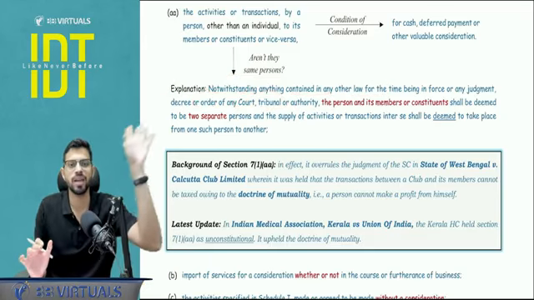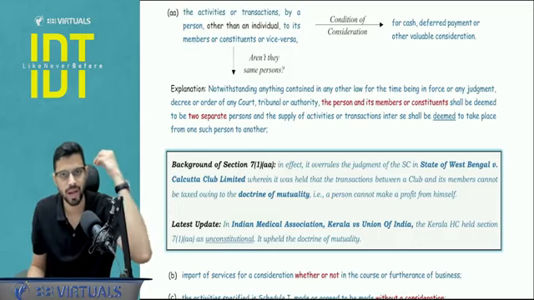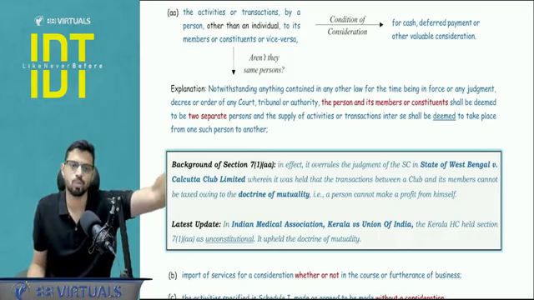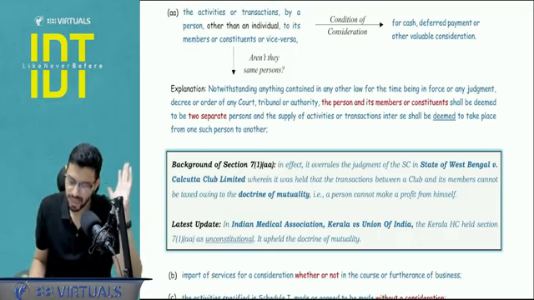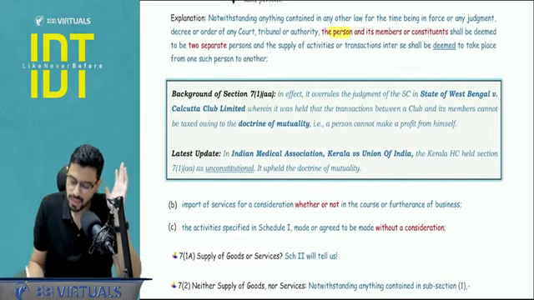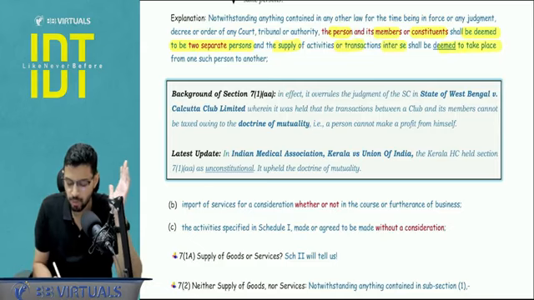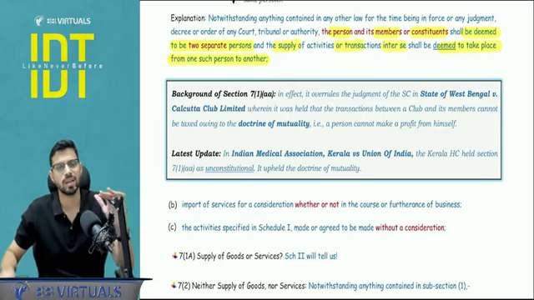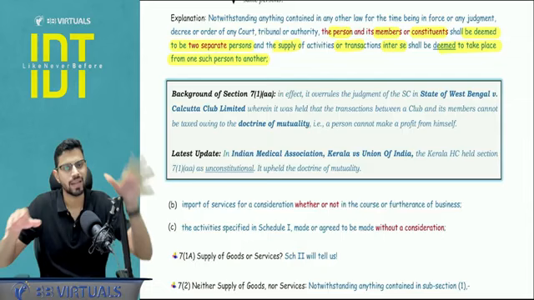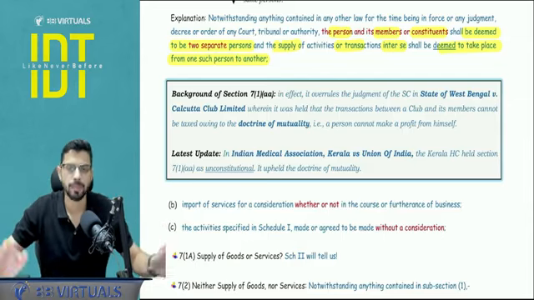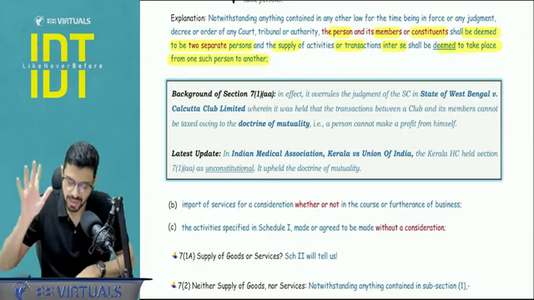Then regardless of any judgment, so basically they are trying to create the supreme law and stating that the Supreme Court judgment will also be nullified. In that case, the person and its members or its constituent shall be deemed to be two separate persons, and the supply of activity inter se shall be deemed to be taking place from one person to another. So basically the government said that the club and its members are two separate people. You have to apply GST there. It will be a supply there.